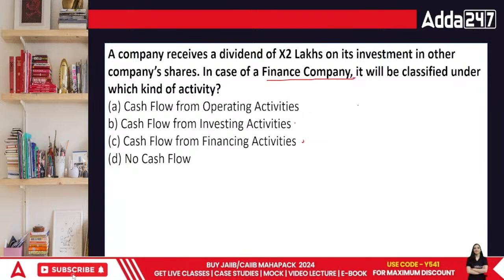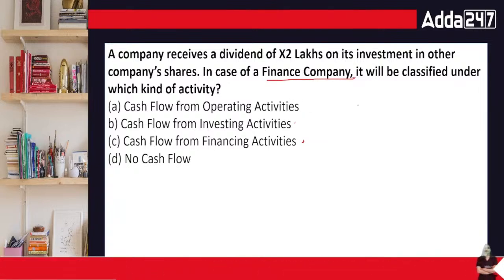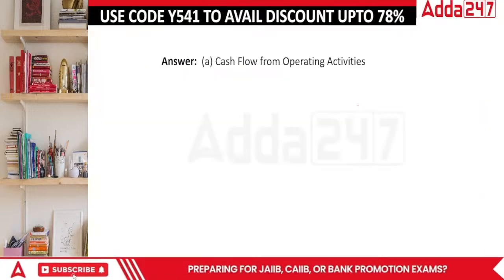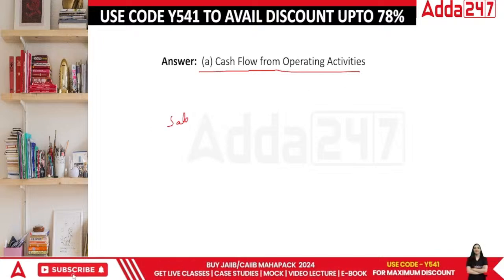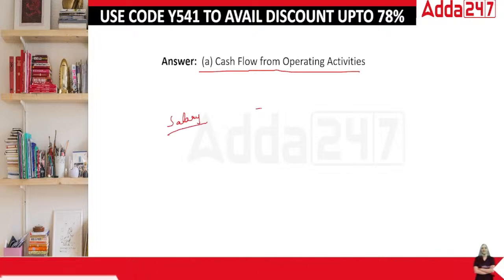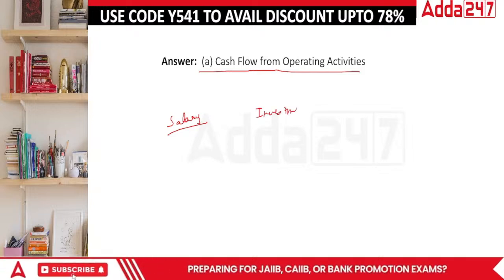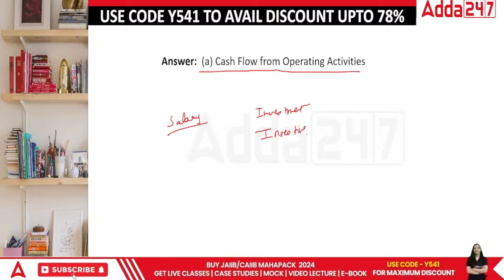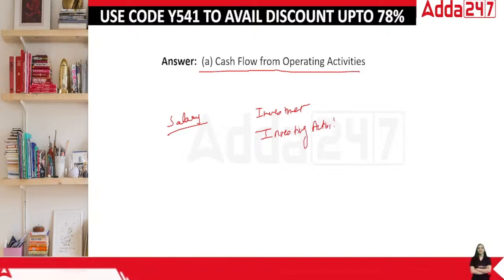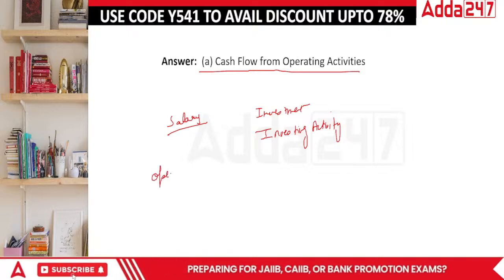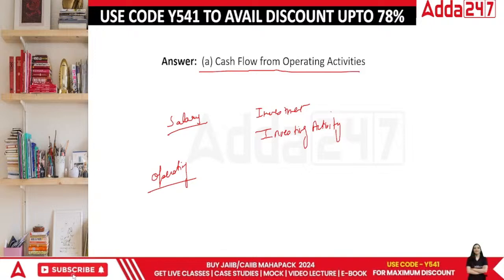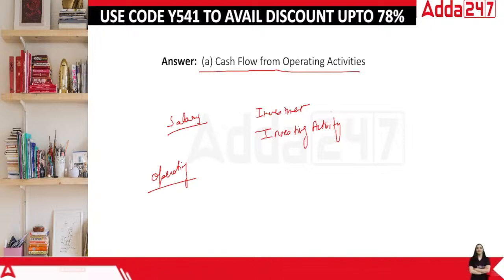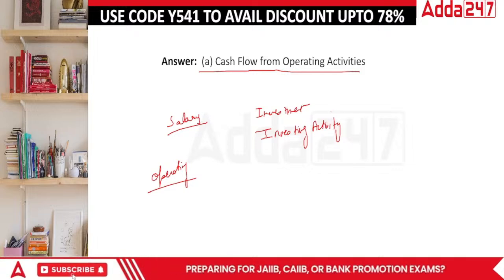Finance company, meaning interest and dividend is such a normal thing, that okay, this was bound to come. This is for everyday basis. So for them, it's an operating activity. For you and me, it would be like, okay, other than our salary income, we are getting something else as well. What are we getting? We have some investments from where we are getting money. So in that case, it will turn out to be an investing activity. For any business which is involved in the production area, production is their operating activity, but shares, debentures, bonds, investments are their investing activity. Done?